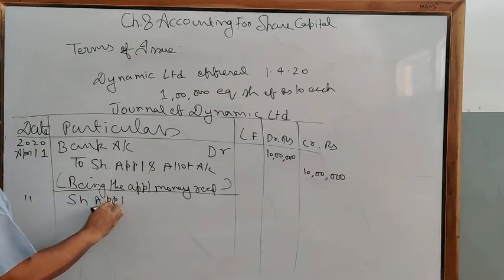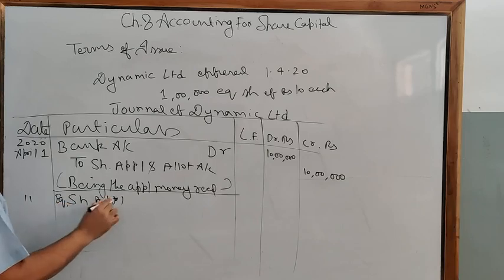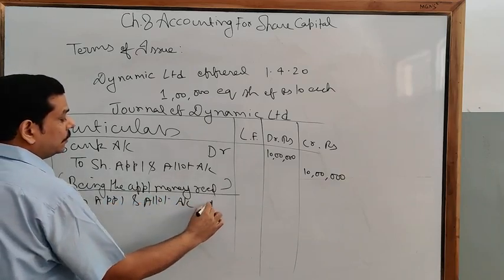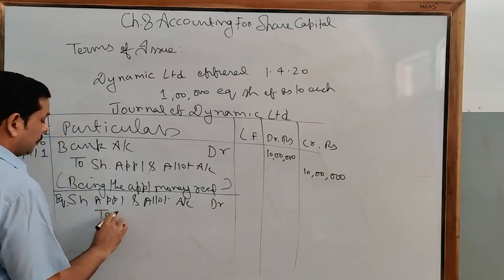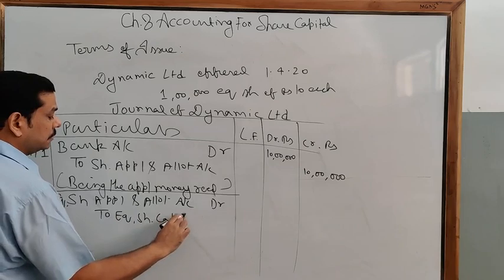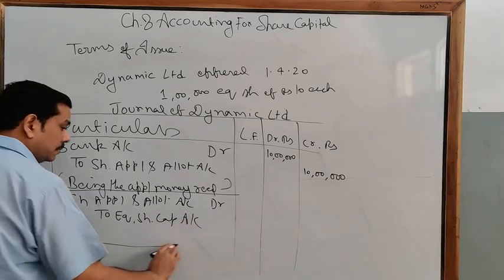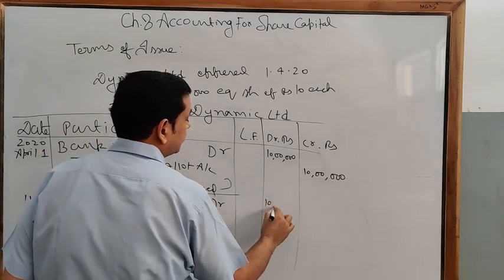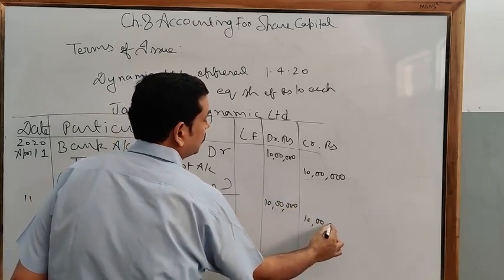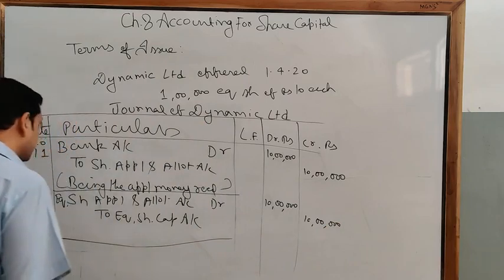Equity share application and allotment account debit to equity share capital account. Clear? Again 10 lakh. Write it on both the sides as you are doing it continuously.